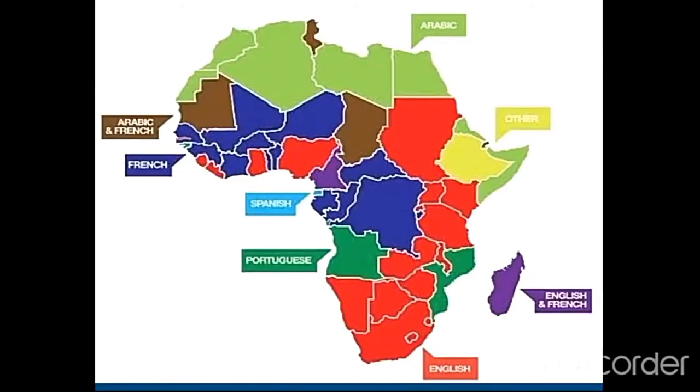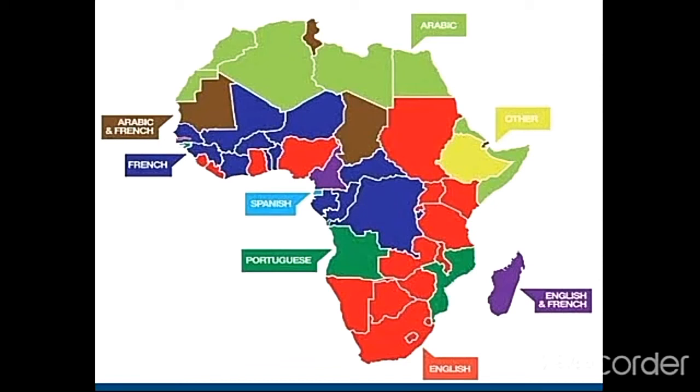Now also it is placed in the map form. The countries in red are countries that speak English. The countries in blue are French speaking countries. The countries in dark green speak Portuguese. The countries in brown speak French or Arabic.